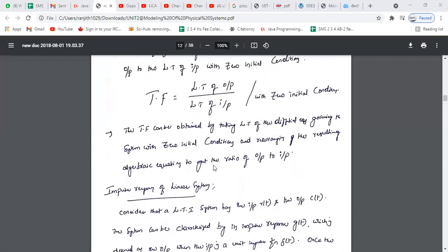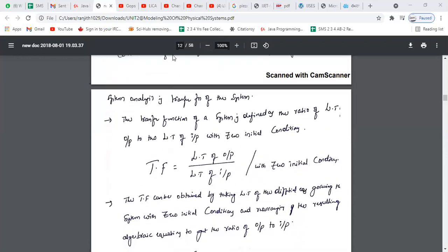Similarly, impulse response of the linear system. How do we calculate impulse response? What is the impulse response? Y of t is nothing but h of t. Y of t is the response of the system. When it is called the impulse response of the system, whatever the input of the system, x